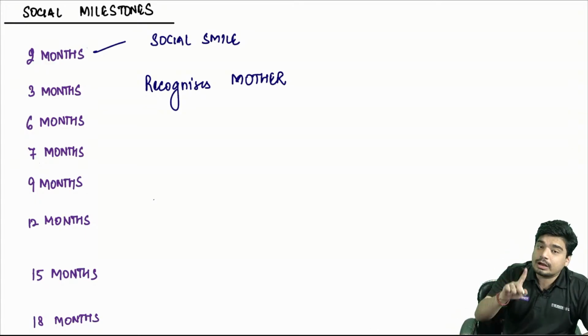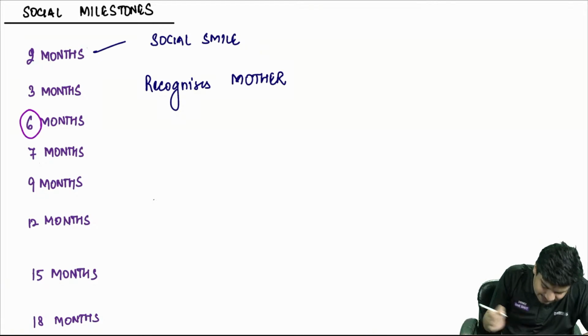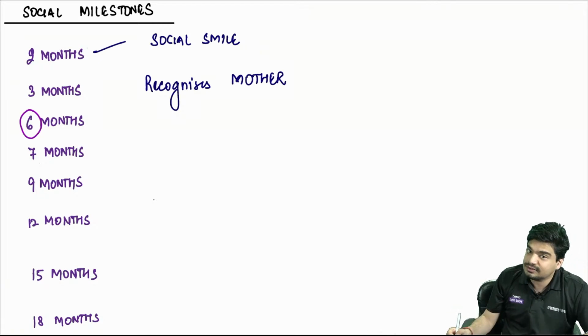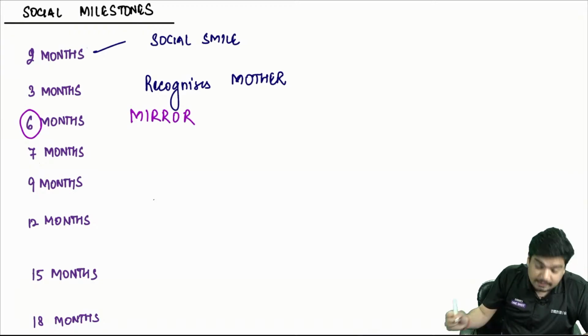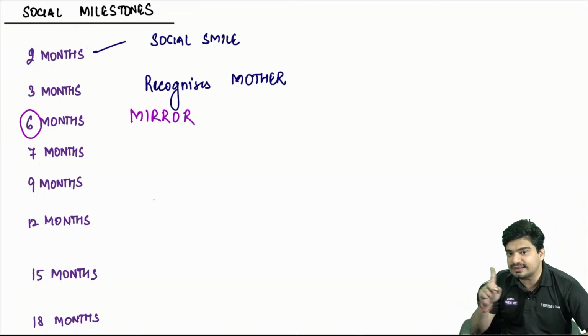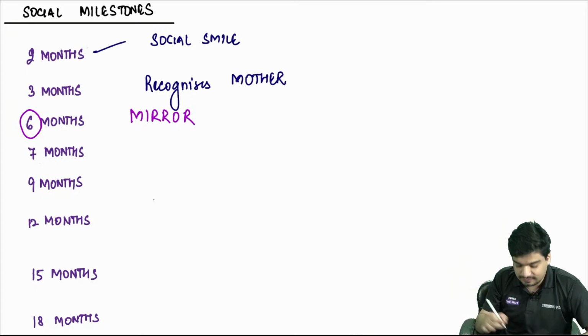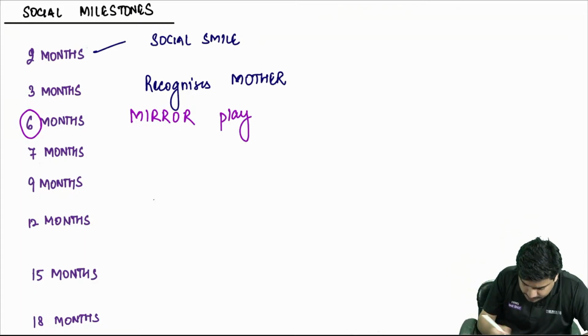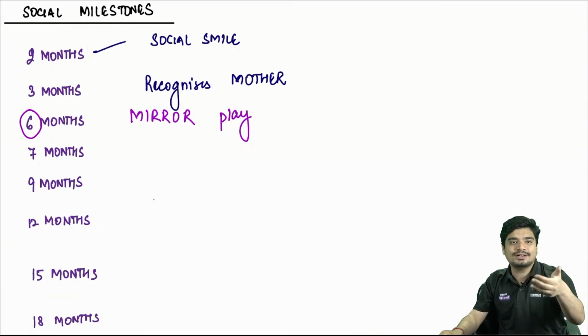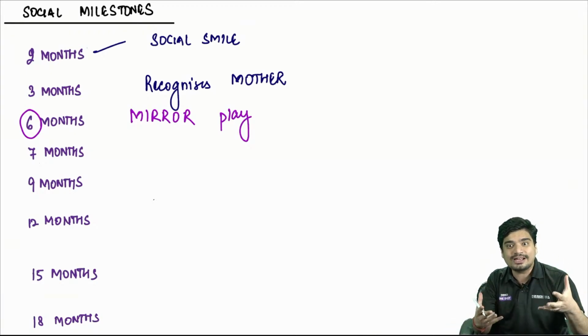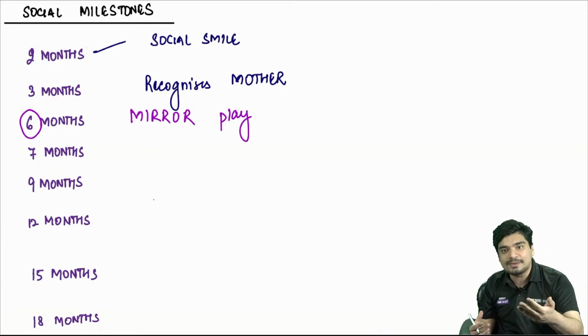At 6 months, you can remember by looking at the number in the months. See, at 6 months, there is 6 in it. Mirror also has 6 letters in it. 6 months, mirror, 6 letters. Child has mirror play.